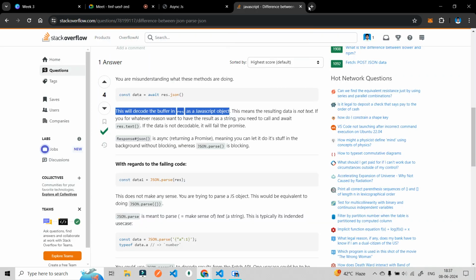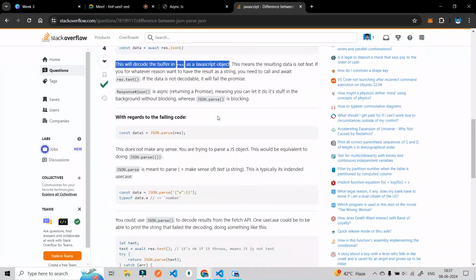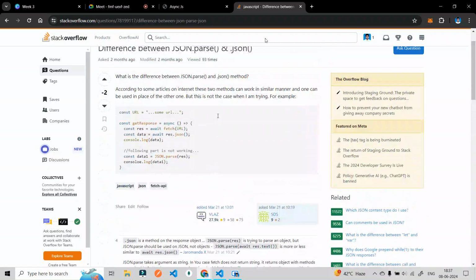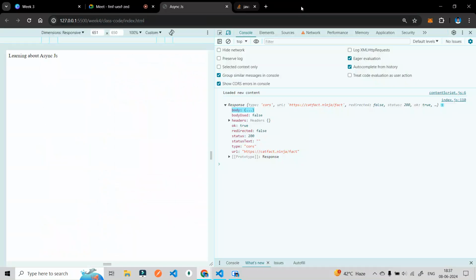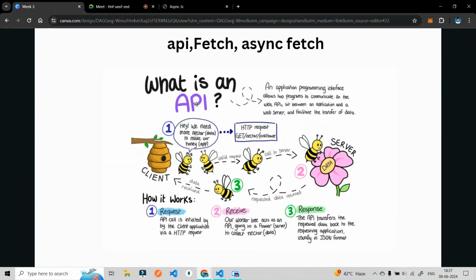I also did not know this particular thing. I searched it in front of you. So this is how it actually works: learning and searching your answers on the internet.